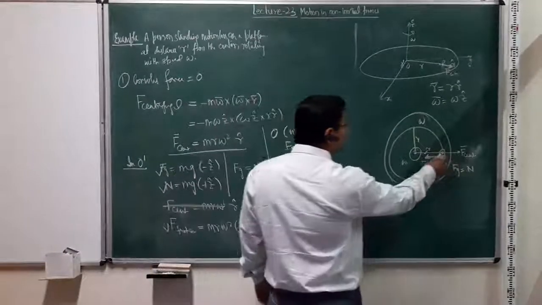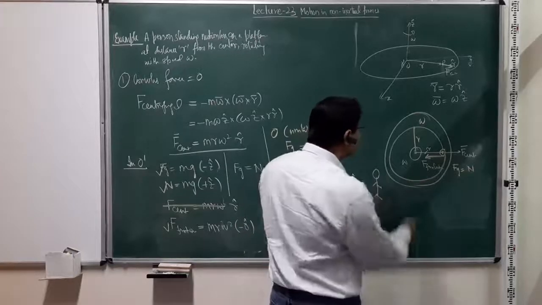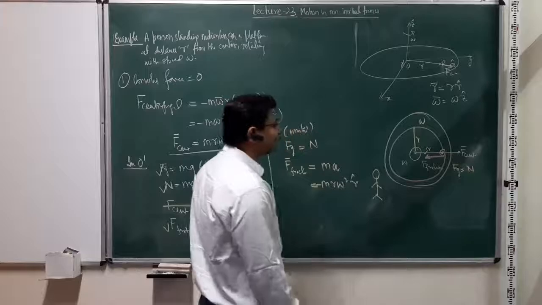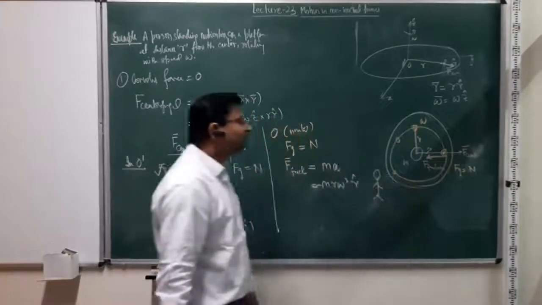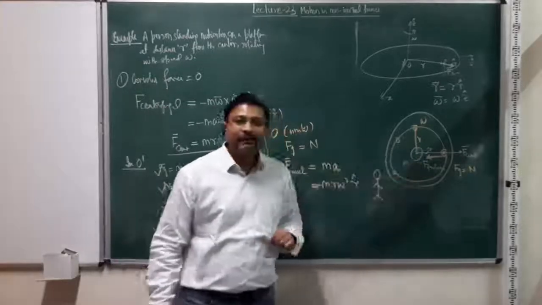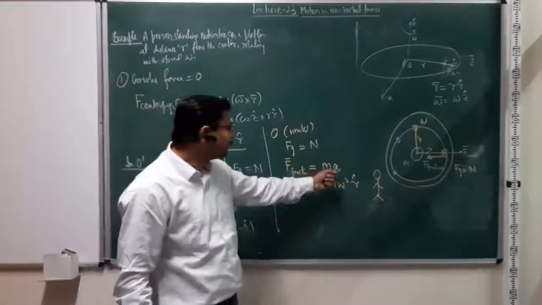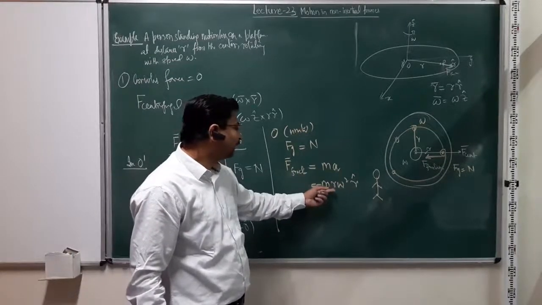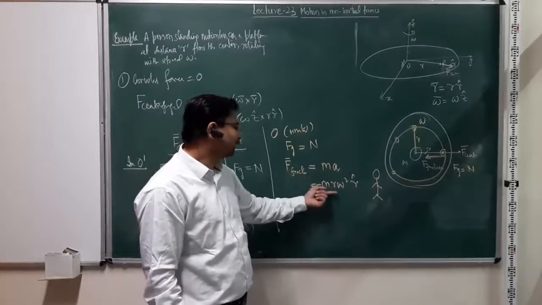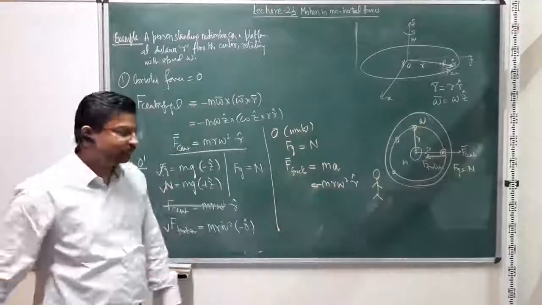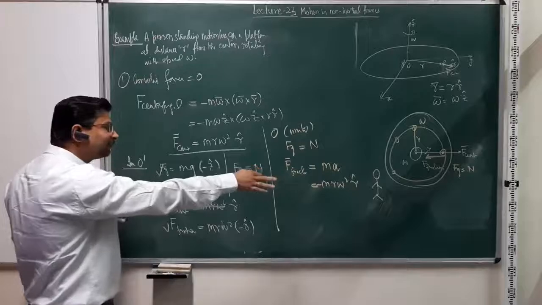And for a person standing on the ground, indeed the location of this person keeps changing, right? At one instant he is here, another instant here, another instant here, another instant here. So for me, the person is not motionless, he is actually making a circle of radius r. So he is having a centripetal acceleration ma, or negative of r omega square, and therefore the friction force is responsible for making him go around. Okay. So exact same observation, exact same result.